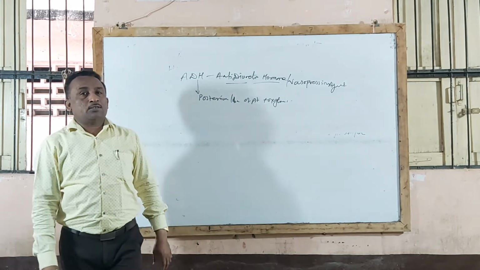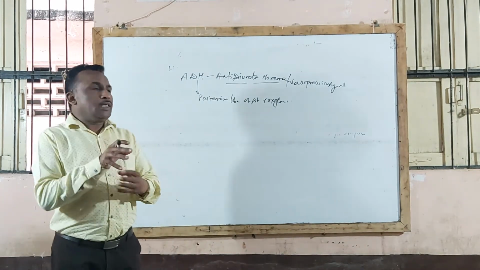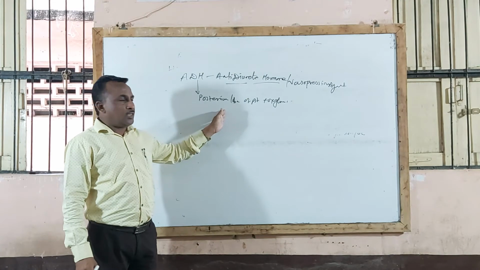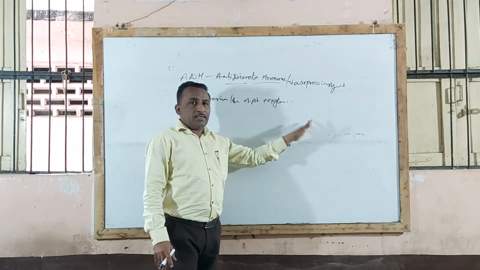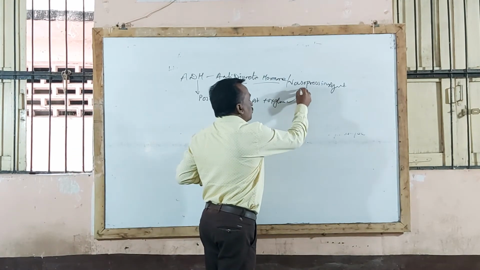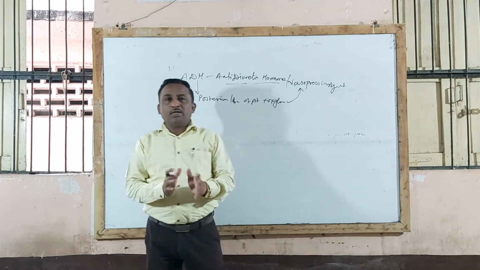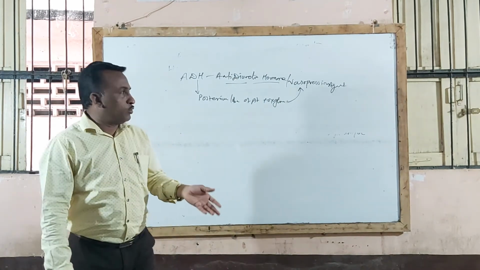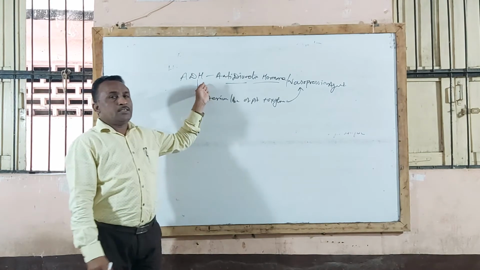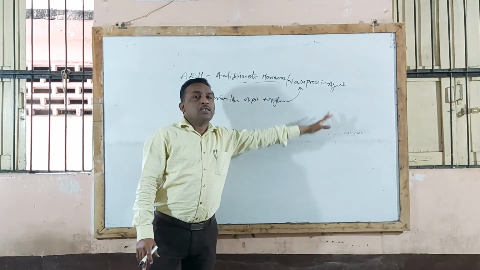Therefore it is also called a vasopressin agent. The vasopressin action is the same as oxytocin, and therefore ADH is also called a vasopressin agent.